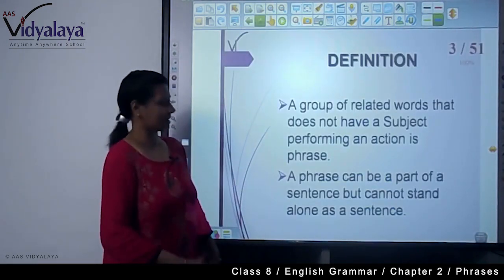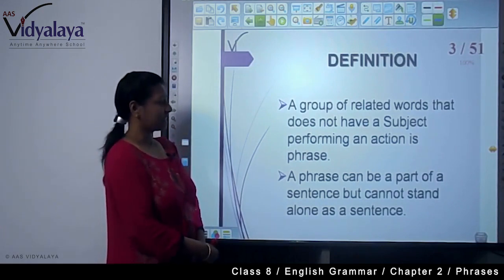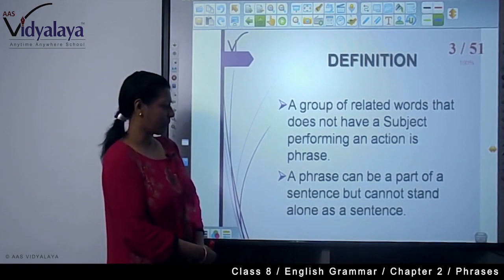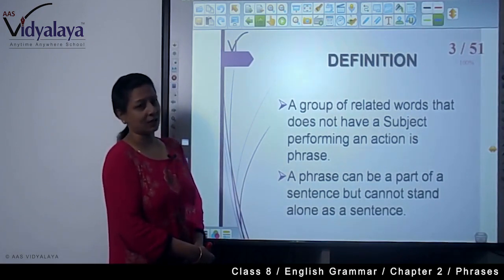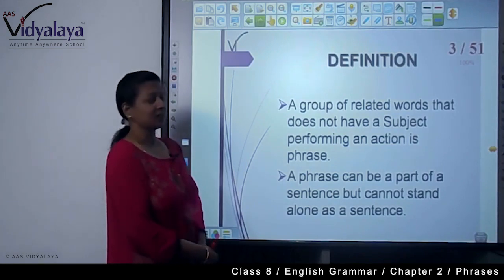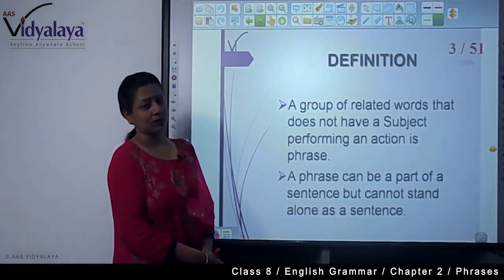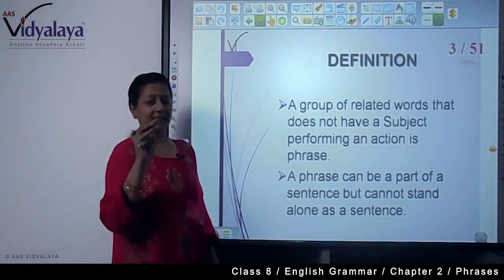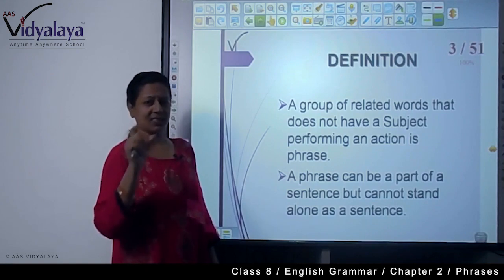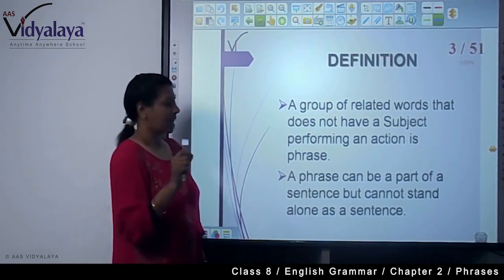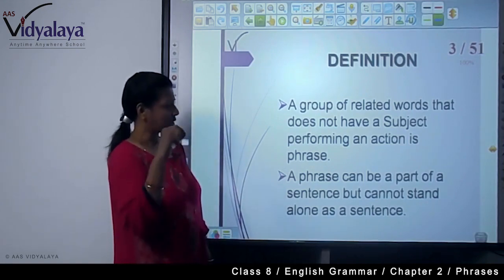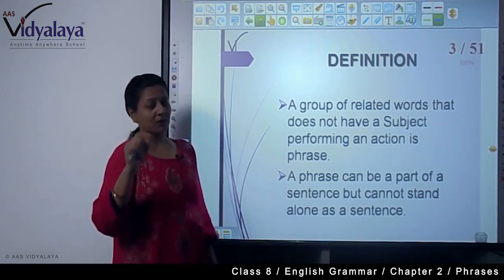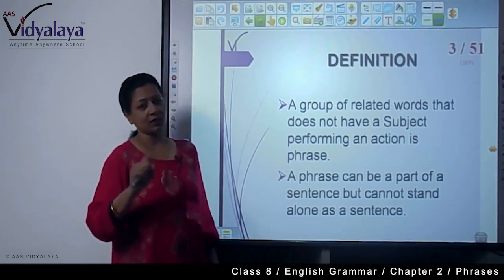Now, what is a phrase? A group of related words that does not have a subject performing an action is a phrase. A phrase can be a part of a sentence but cannot stand alone as a sentence. That is a group of related words. So, whatever the phrase is, it's a group of related words and it doesn't have a subject or predicate. It's just a group of words. As I have told, it does not have a subject and predicate, and it can be a part of a sentence but cannot stand alone as a sentence.